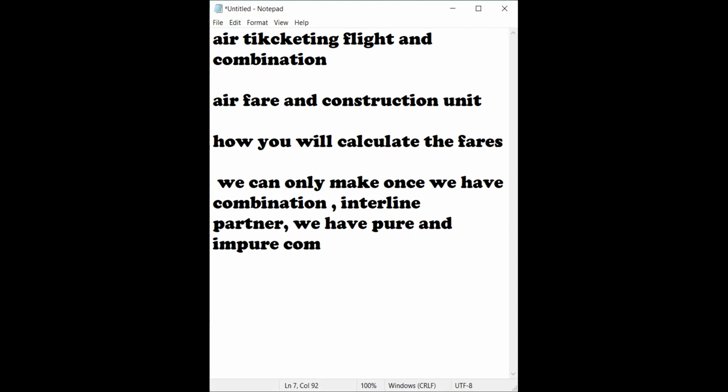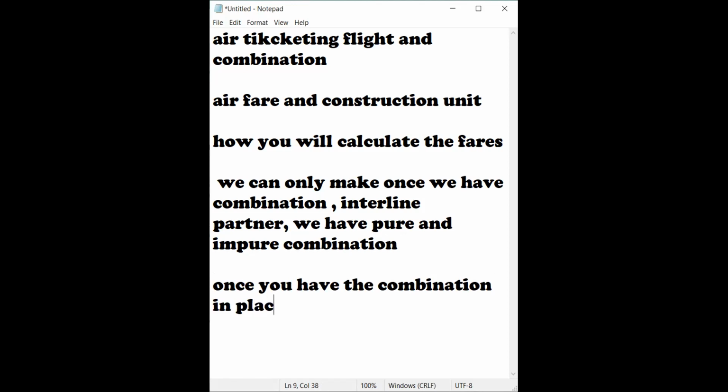You have seen in the market, maybe one agency is offering a fare of 90,000, but another agency is offering a fare of 78,000. How is that possible? Yes, there are possibilities once you have the combination in place.